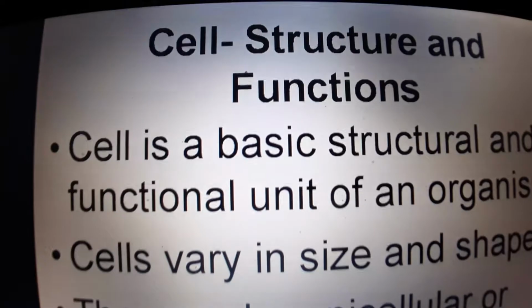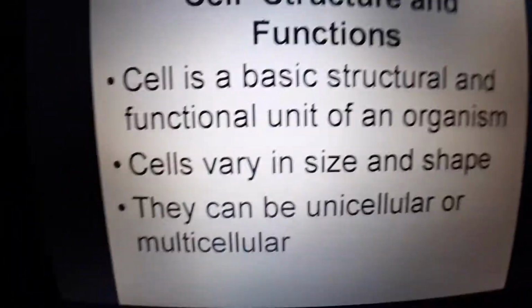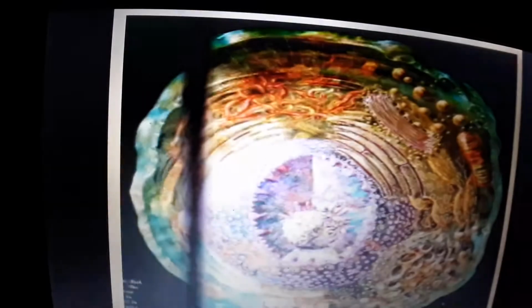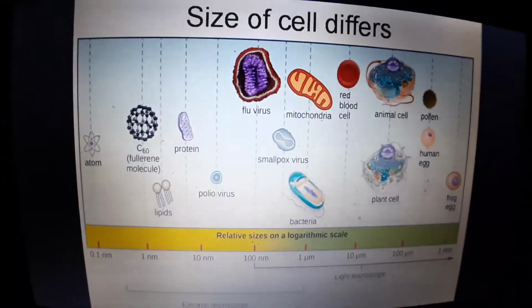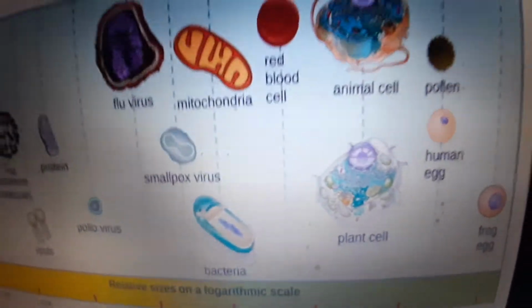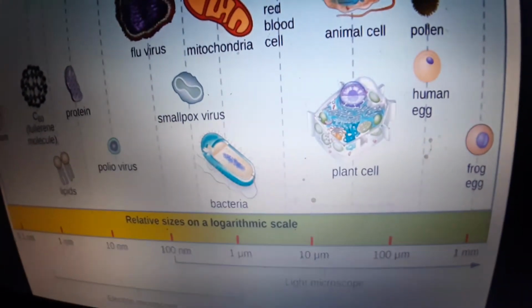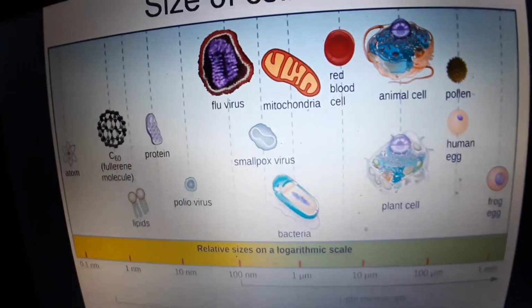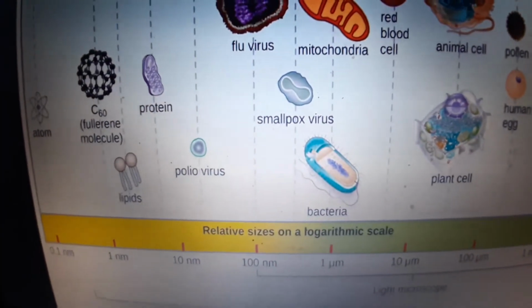Now, are all cells the same size and shape? No. Cell sizes are different. For example, if you see this frog egg, the size of the frog egg is 1 millimeter. If you see the bacteria, what is the size of the bacteria?